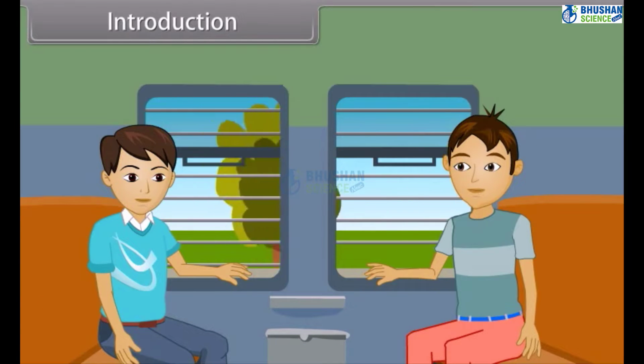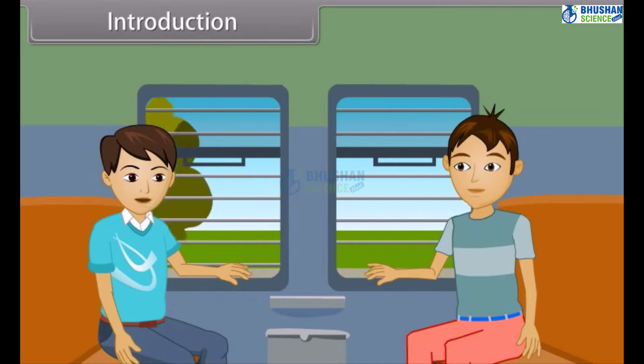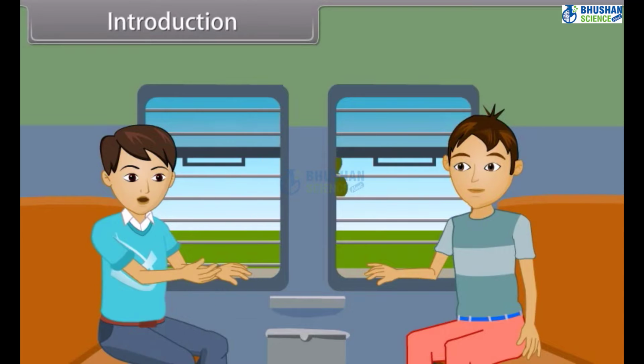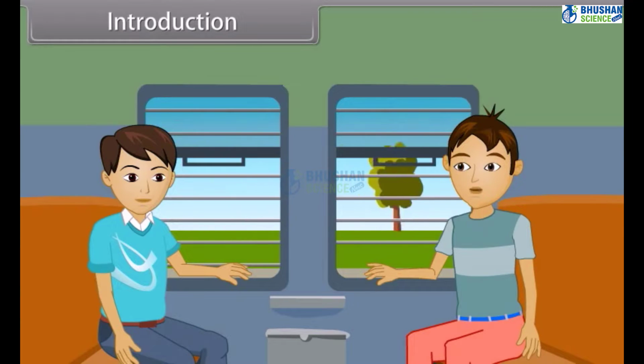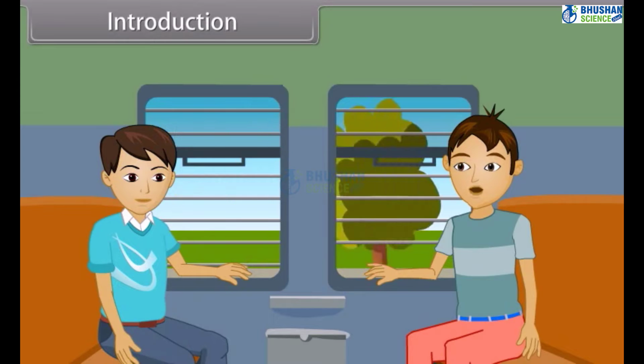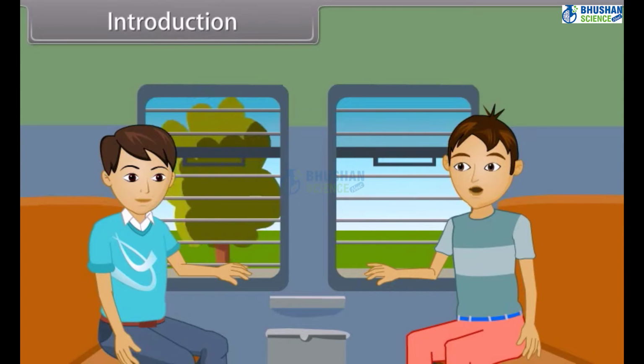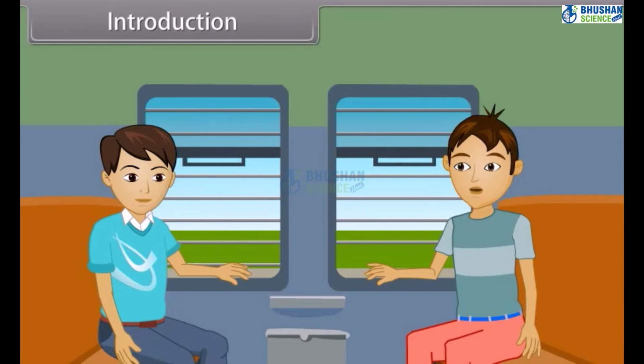I want to ask you something. Yes, Kamal, sure. When the train passes us, the sound is loud, and when it moves away, the sound dies. Can you please explain me about this? Okay, Kamal, I will tell you. This is due to the Doppler effect. The train producing sound waves was moving with respect to us. It causes an apparent shift in the frequency of sound waves for us. That's why sound rises when the train comes near us and dies when train goes away from us. It's really interesting. I want to know something more about this.